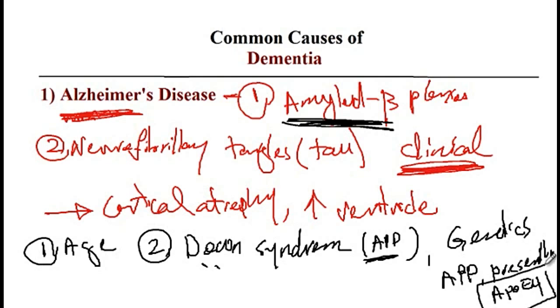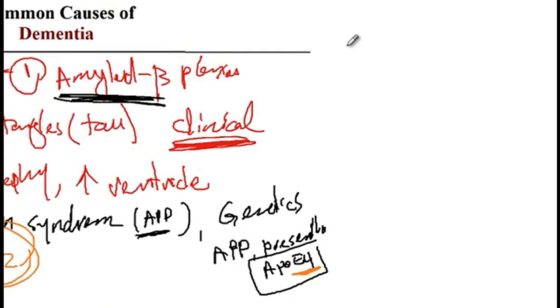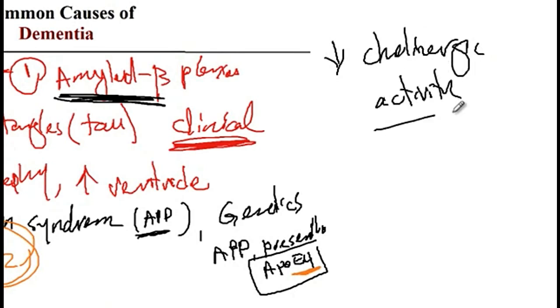Now, ApoE4 increases the risk of Alzheimer's, but I would also like you to know that the ApoE2 gene is actually protective against Alzheimer's. So E4 enhances Alzheimer's while E2 protects against Alzheimer's. And then you should also know that these patients have impaired cortical functioning due to decreased cholinergic activity. So since there is decreased cholinergic activity in these patients, treatments are generally pointed at increasing the levels of acetylcholine in the brain of these patients.